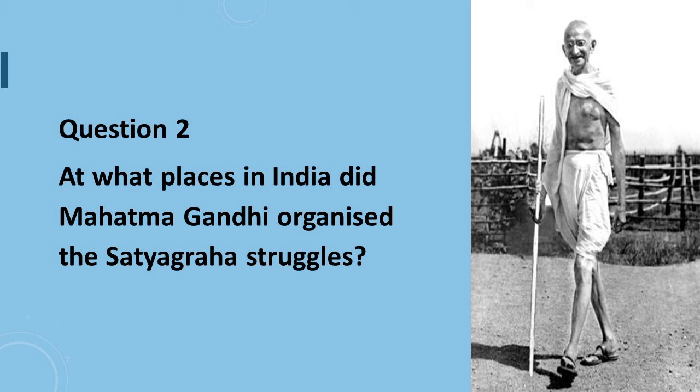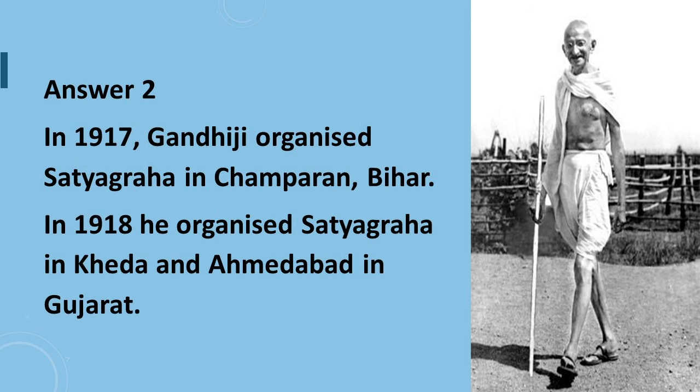Question number 2 says, at what places in India did Mahatma Gandhi organize the Satyagraha struggles? Answer to question number 2 is, in 1917, Gandhiji organized Satyagraha in Champaran, Bihar. In 1918, he organized Satyagraha in Kheda and Ahmedabad in Gujarat.